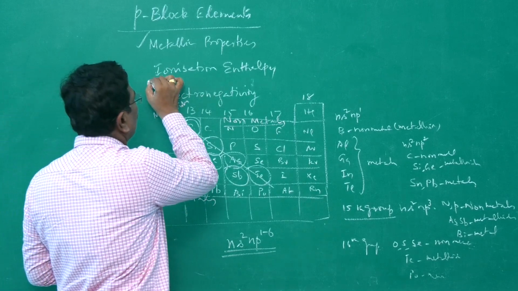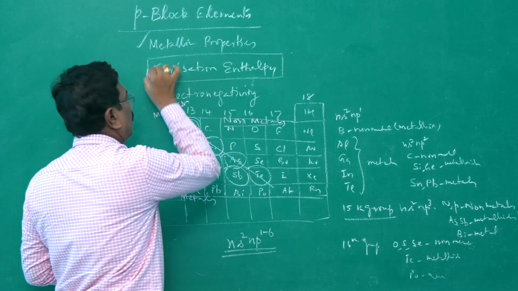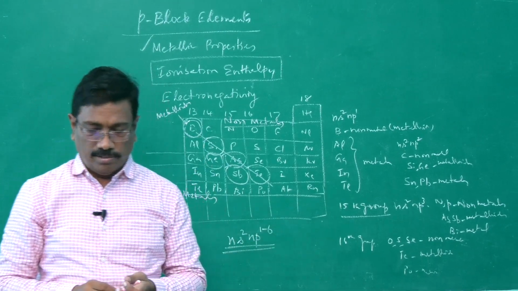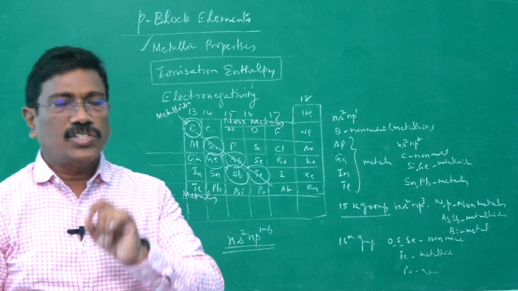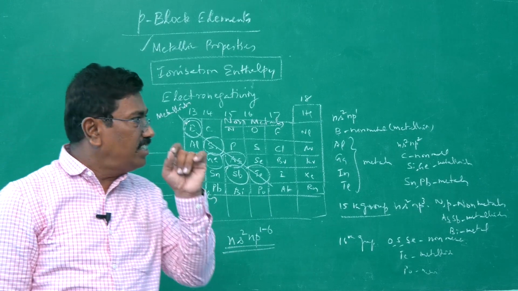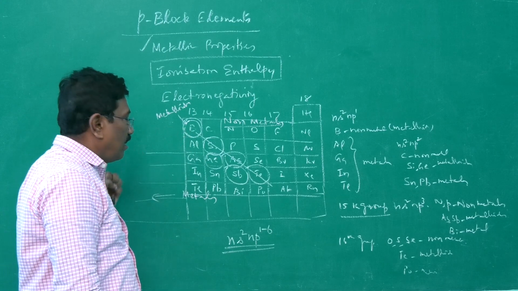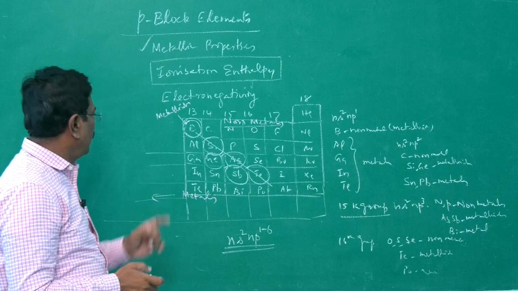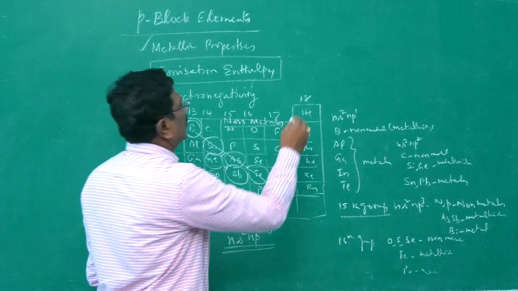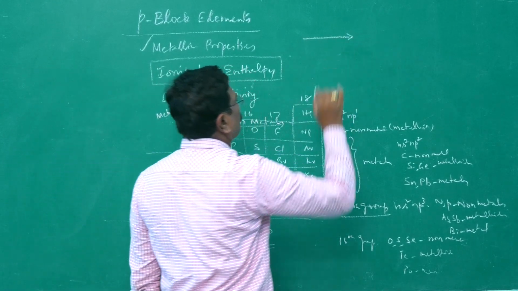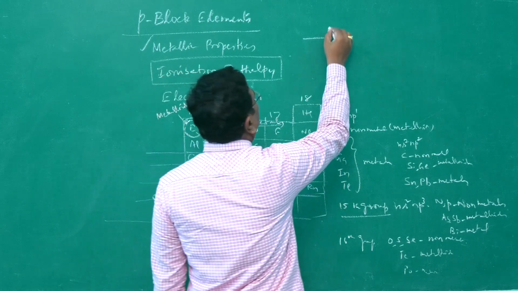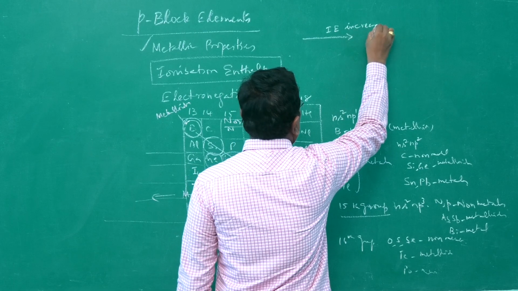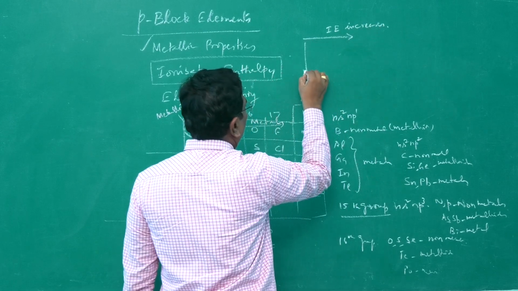If we go on to ionization enthalpy, or ionization energy, in what way is ionization energy varying? What is ionization enthalpy or ionization energy? It is the energy required to pull out an electron from a neutral gaseous atom. In general, the ionization energy goes like this. When we move from left to right of a period, ionization enthalpy increases. This is the general trend. Top to bottom it decreases.